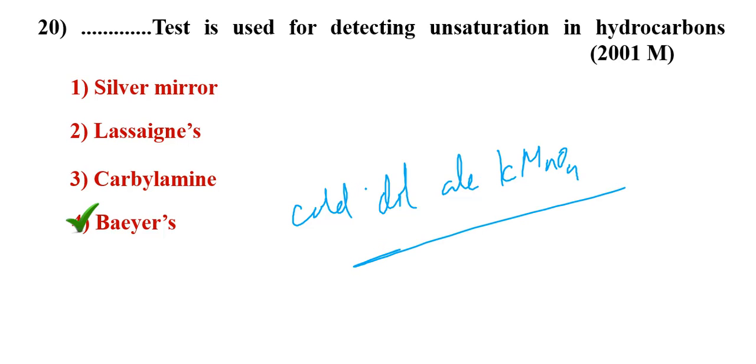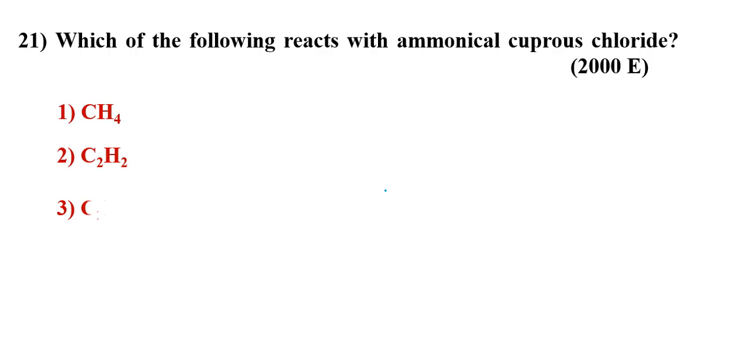Whenever double bonds, pi bonds are there, diols are formed in case of alkene. In case of alkynes, it forms carboxylic acids. Which of the following reacts with ammoniacal cuprous chloride? Terminal alkynes. So here terminal alkyne means acetylene also.